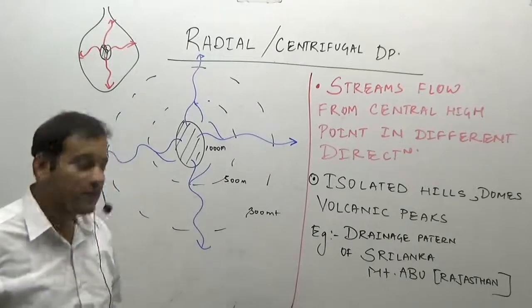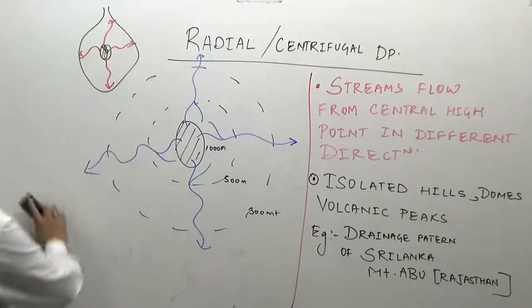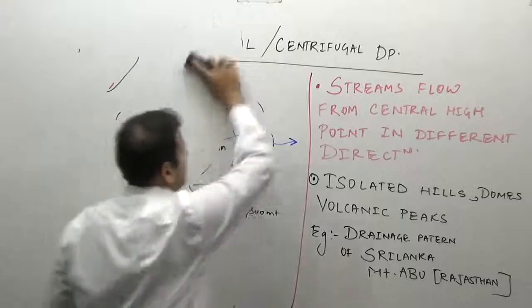Exactly opposite of a centrifugal drainage pattern is the centripetal drainage pattern.